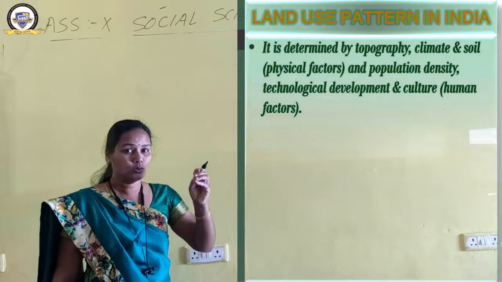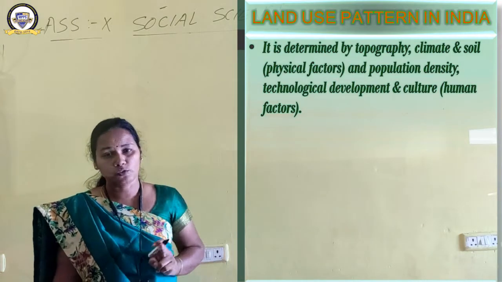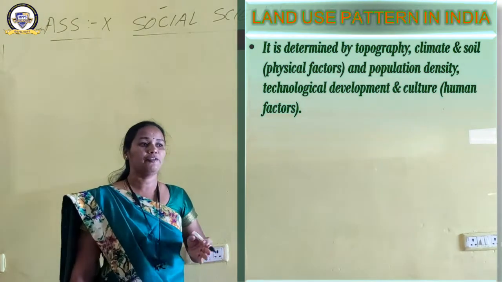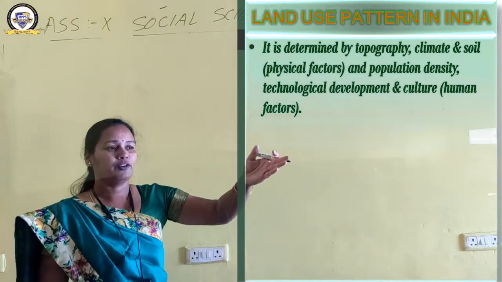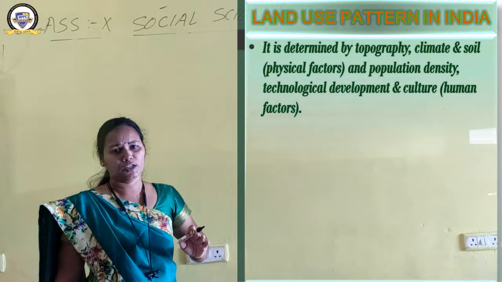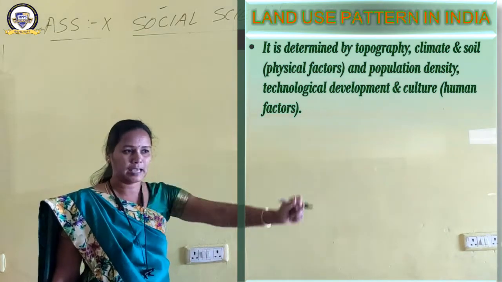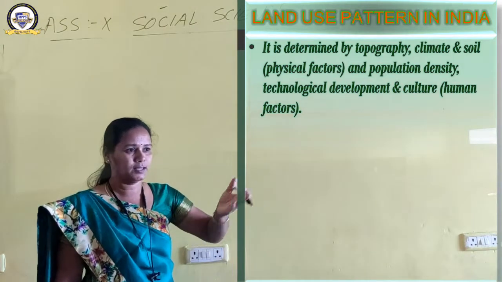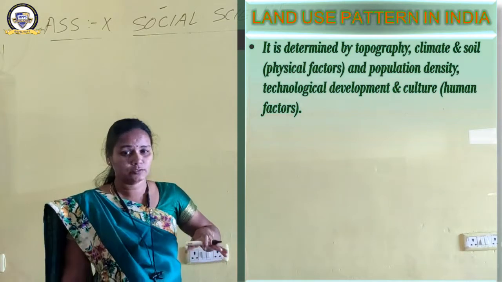The land use of our country is determined by two factors: the physical factors and the human factors. What are the physical factors? Topography, climate and soil. What is topography? The nature of the land. Then climate: rainfall, temperature, sunlight, everything comes under climate. Then soil: what type of soil it is, what is the nature of the soil there.